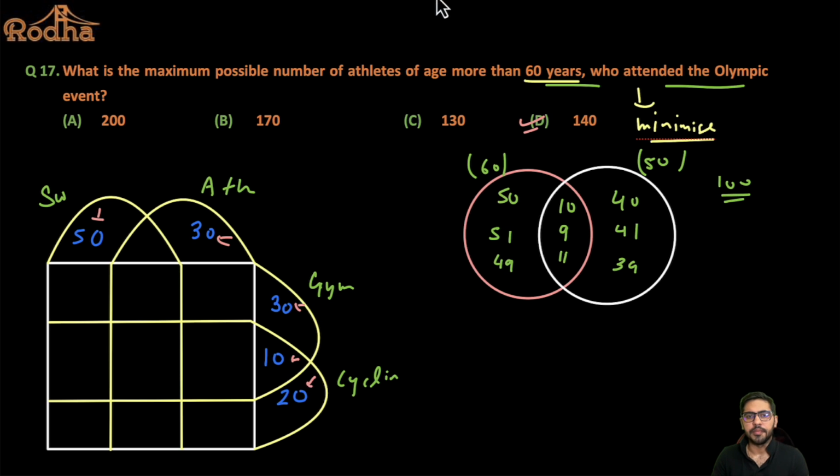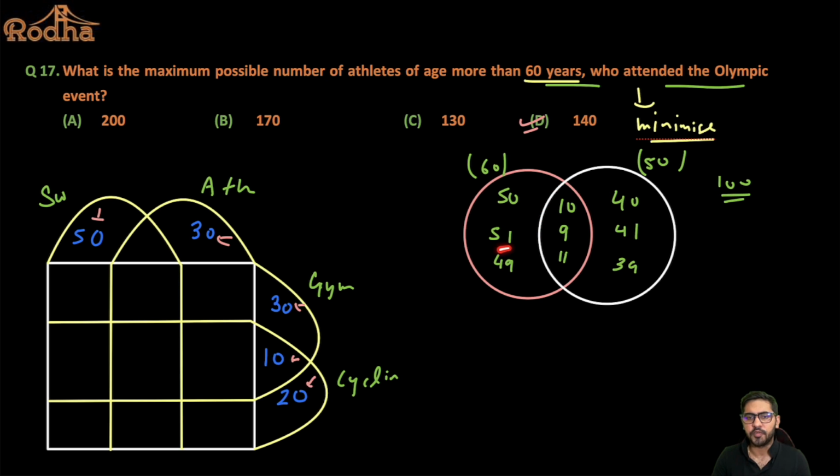Now, what do you observe here? When this value was 10, the only-one values were 50 and 40, and their summation was 90, right? When you decrease the common, when you made it 9, it became 51 and 41, so the only-one total became 92. So can I say it got maximized? The moment I decrease the common by 1, this total increased by 2, isn't it?